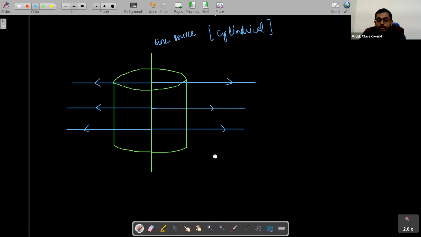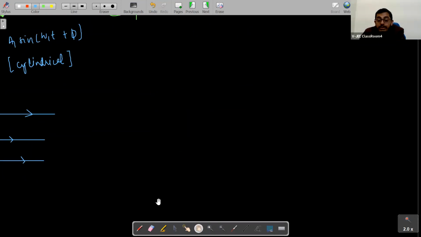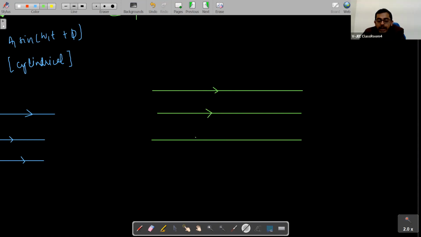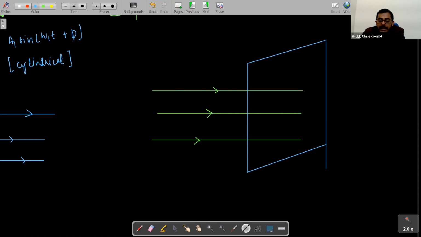And one more condition which we have to study is if the source is at infinity. If the source is at infinity, students, what will be the direction of the propagation of wave? It will be parallel, right? If the source is at infinity, the waves will be propagating parallelly. This will be the direction of propagation of wave. So what will be the shape of wavefronts here? Planar, right? Which we have already talked about. So if the source is at infinity, the wavefront is a planar wavefront.